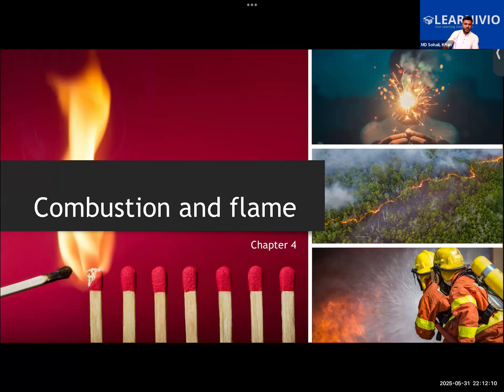Burning of coal, burning of wood, and these very simple burning examples. Burning of paper, hmm, and magnesium ribbon, right? Yes, sir. Magnesium ribbon is also an example. Then burning of LPG gas, right? Burning of the liquefied petroleum gas to cook food on the stove tops. So these are some of the common examples.